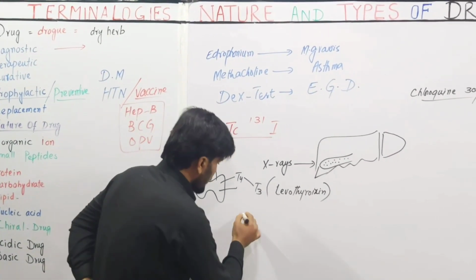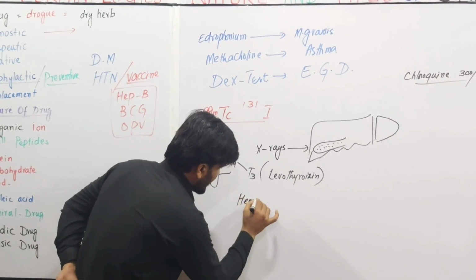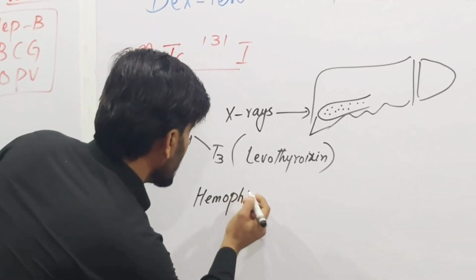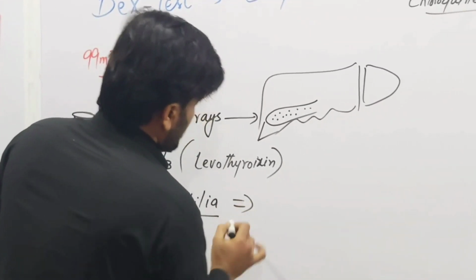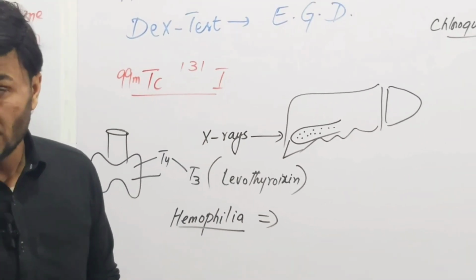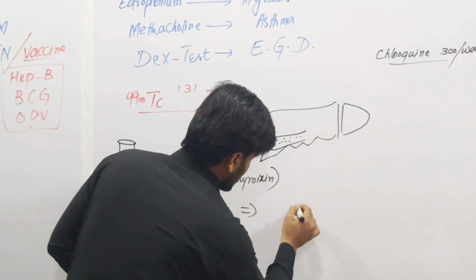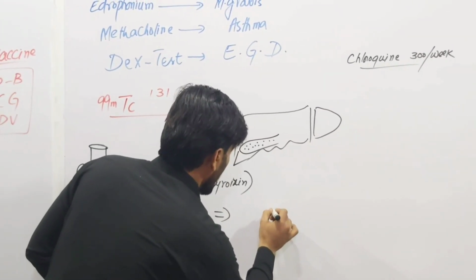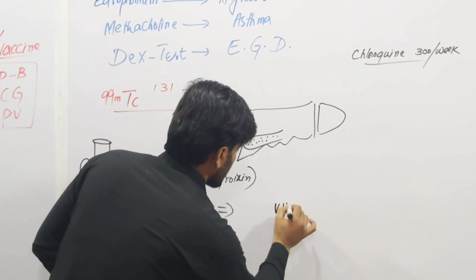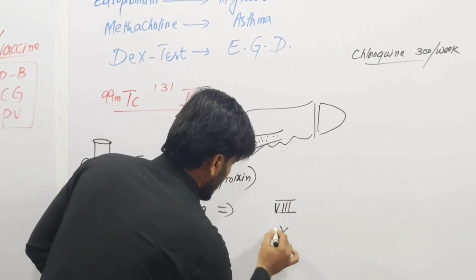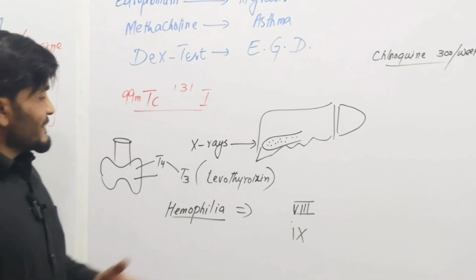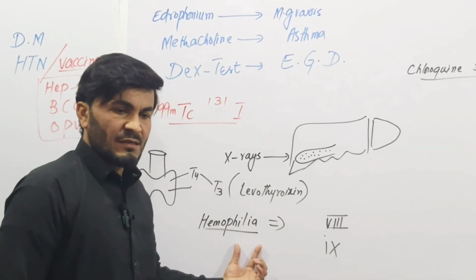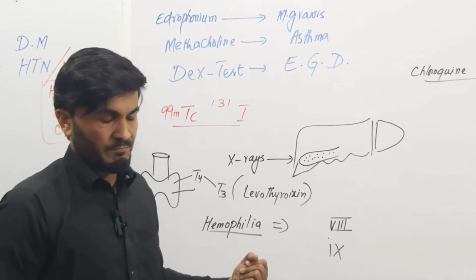Similarly, in hemophilia treatment, hemophilia, which is an inherited disease, the clotting factor 8, that is anti-hemophilic factor, and clotting factor 9, which is the Christmas factor, are infused. So this hemophilia treatment is actually a replacement therapy.